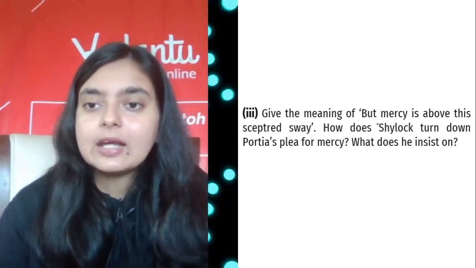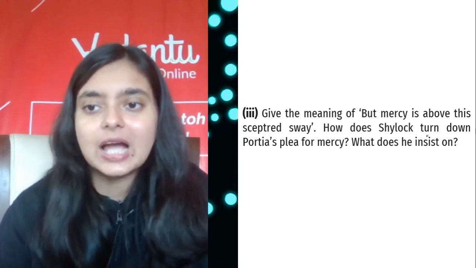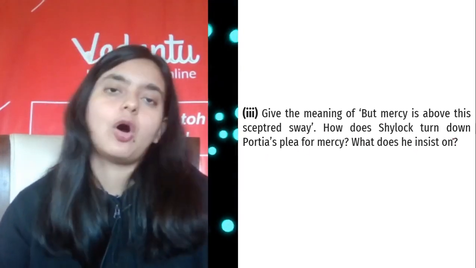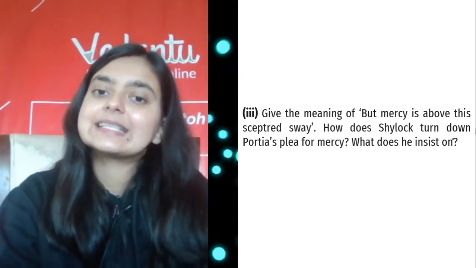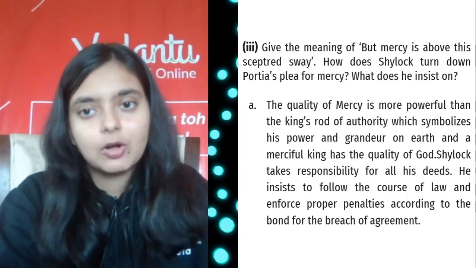Give the meaning of, but mercy is above his sceptered sway. How does Shylock turn down Portia's plea for mercy? What does he insist on? Again, a very, very important question. Mercy is above his sceptered sway. What does it mean?